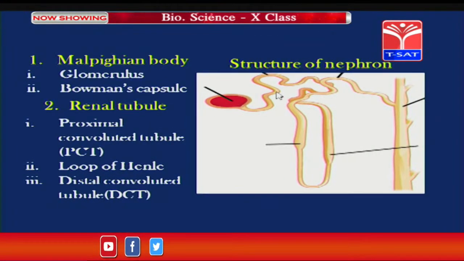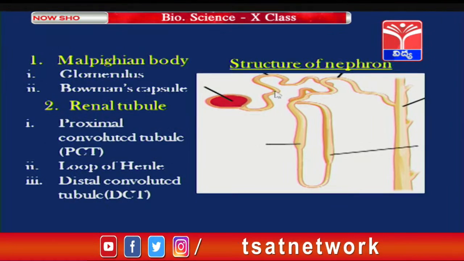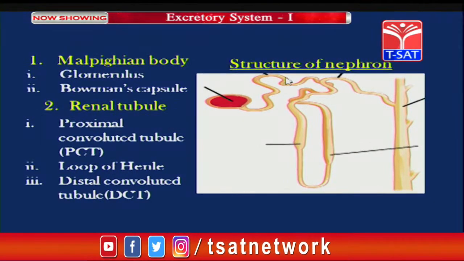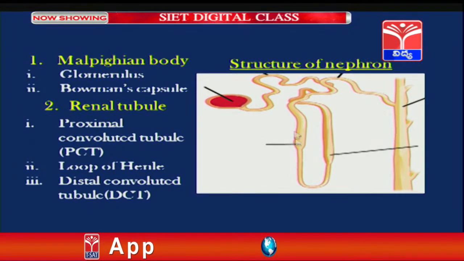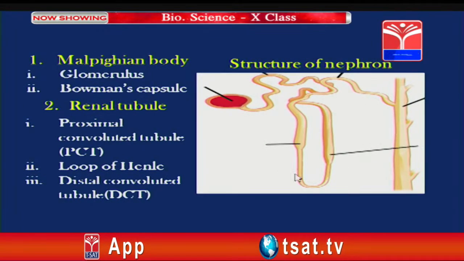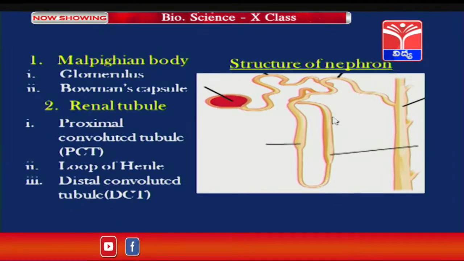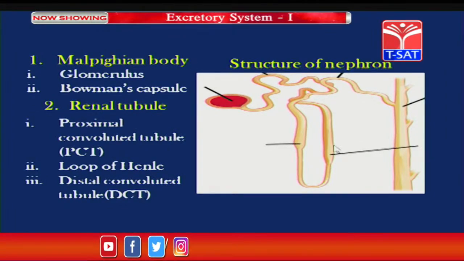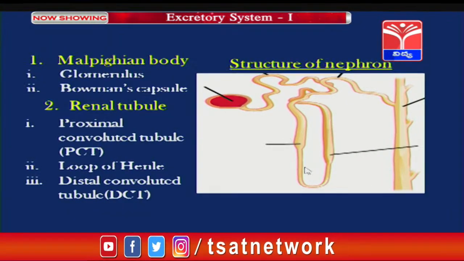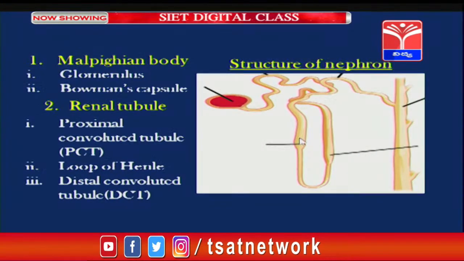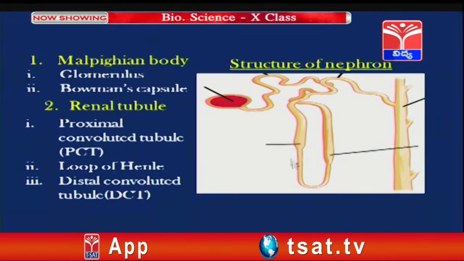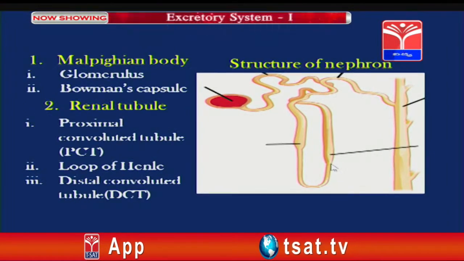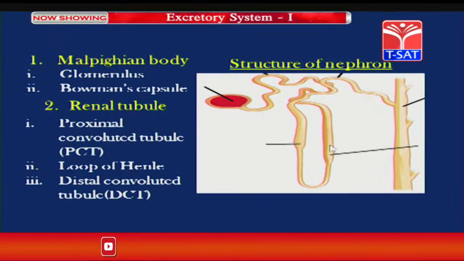Convoluted, as it has many foldings, which leads into a hairpin shaped tube called Henle's loop. This U-shaped tube contains two segments, the one which runs downwardly called descending limb, and the one which runs upwardly called ascending limb.